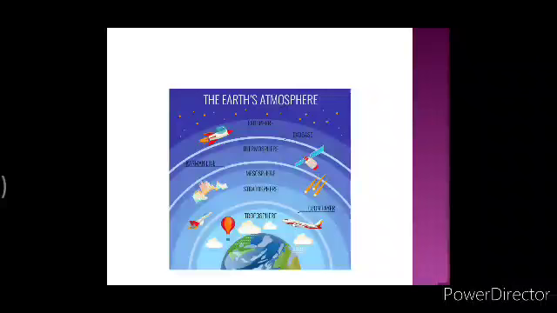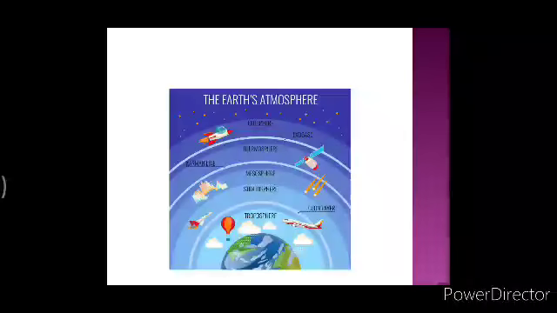Then we have mesosphere. The meteors which come from outer space burn up in mesosphere. After mesosphere, you can see thermosphere, which reflects low frequency radio waves back to Earth. And at last we have exosphere, which merges into outer space.